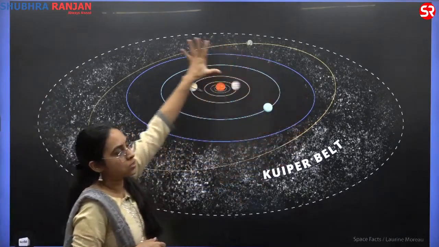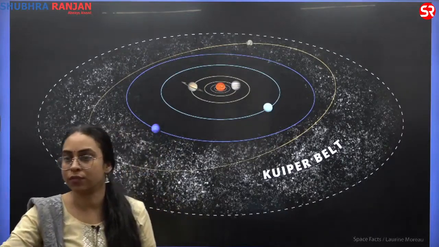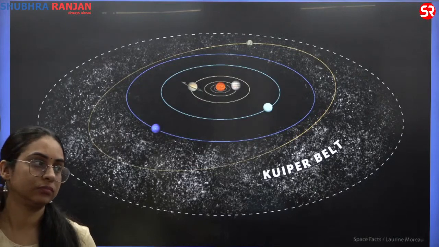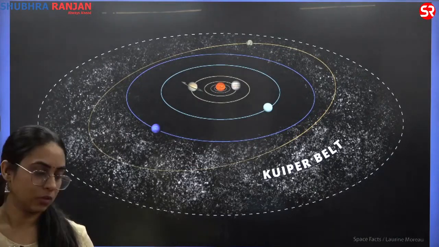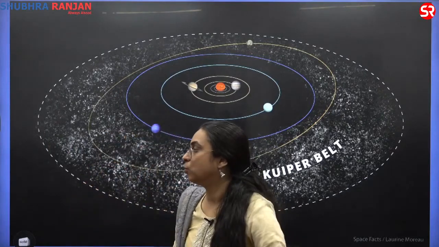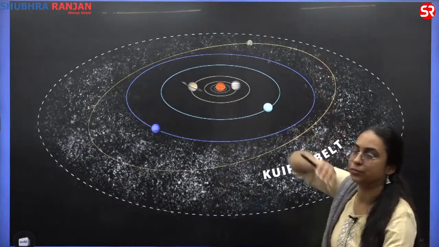The zone of rocks, we call it a Kuiper belt. Next point: Pluto is a part of this belt. Pluto is found here, beyond Neptune.